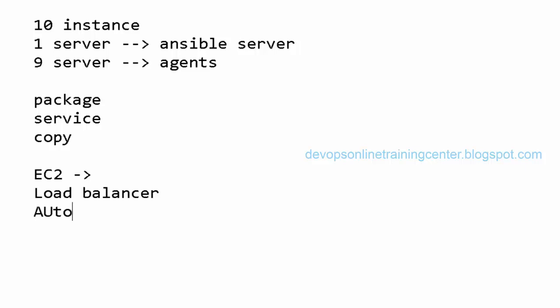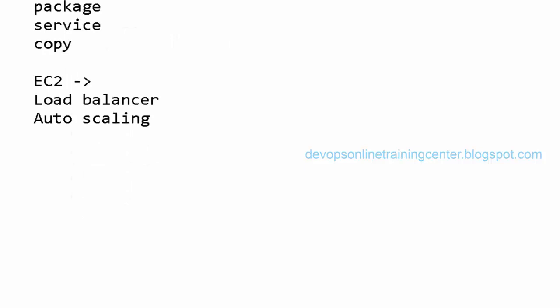And we have something called auto scaling, right? Which is for high availability and reliability. Let us say I have created one instance and suddenly the load is high on the website. Now, based on the CPU utilization or based on the memory utilization, I want it to scale automatically to multiple instances. That we do using auto scaling, right?